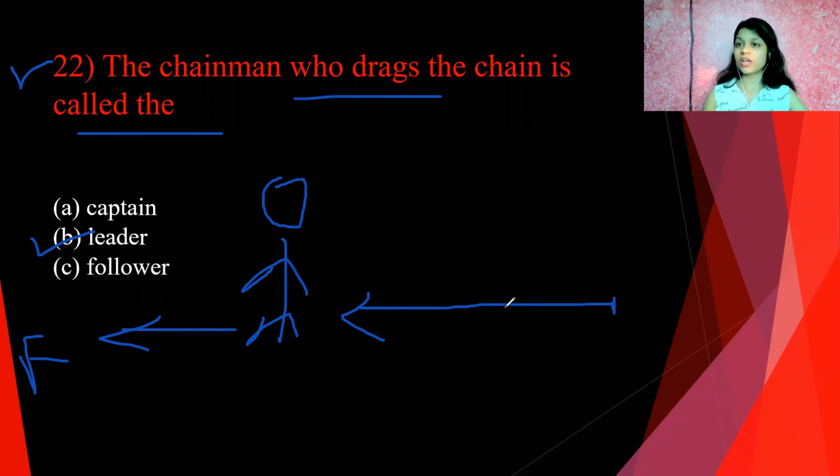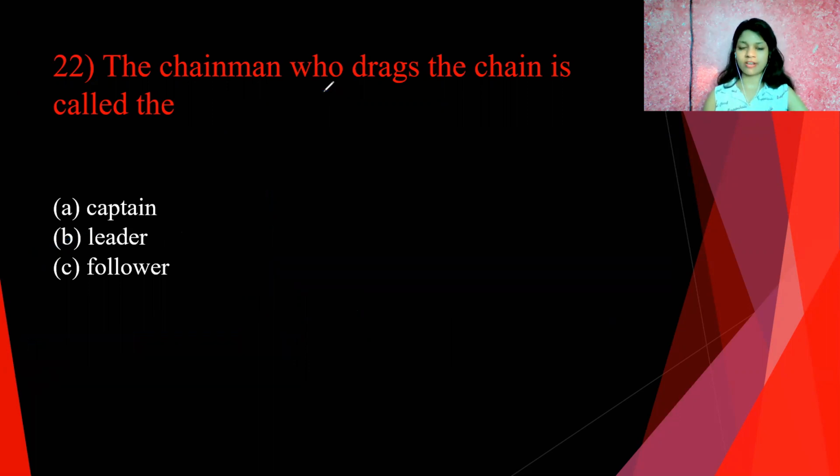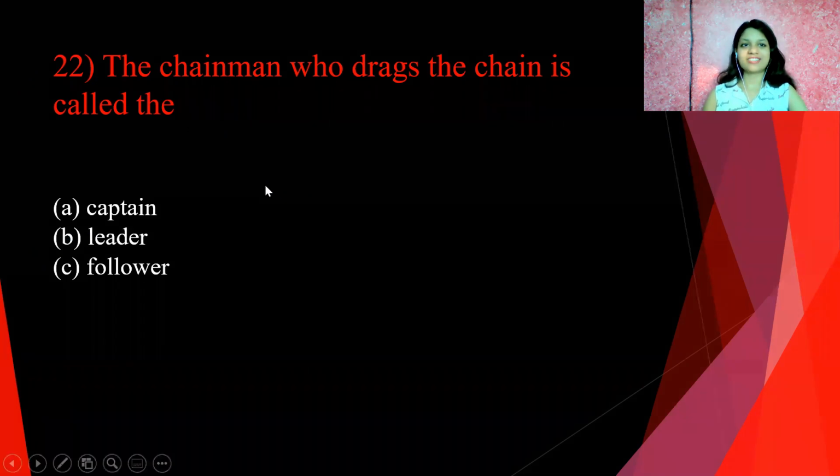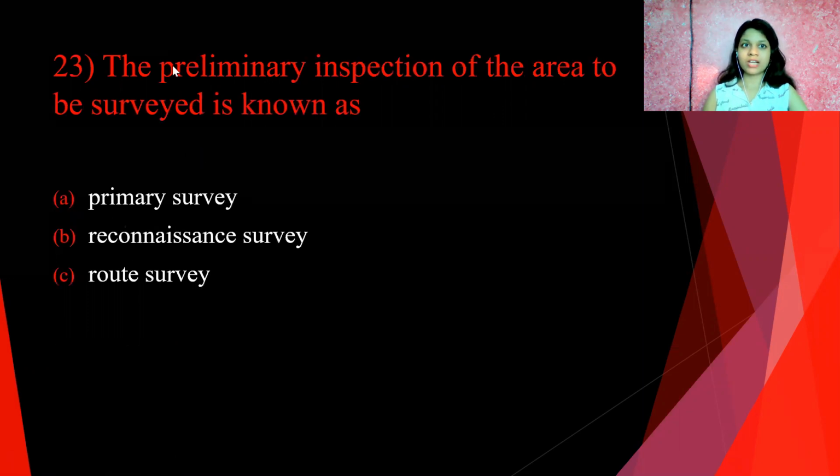You are leading this particular measuring instrument, that is the chain. So the chain man who drags the chain in the forward direction from a particular point is called the leader. So answer B, leader, is correct for this question.